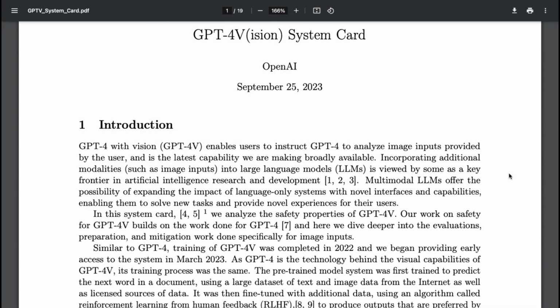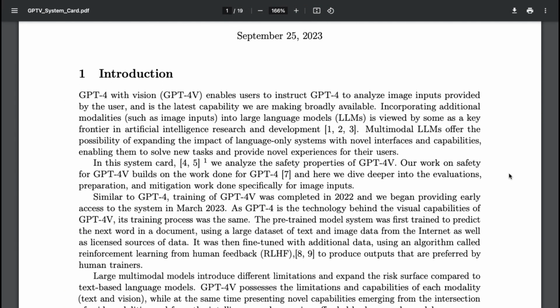Now we'll be going through OpenAI System Card, which explores how the model was evaluated for safety and other factors. We'll just skim the document today. If you guys want, we can do a thorough analysis of this later.